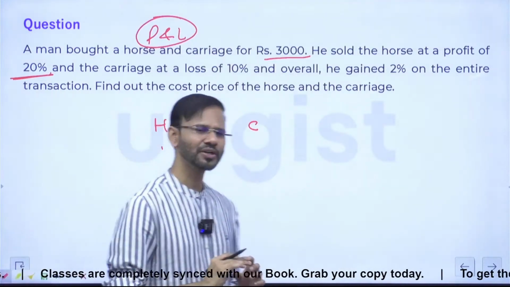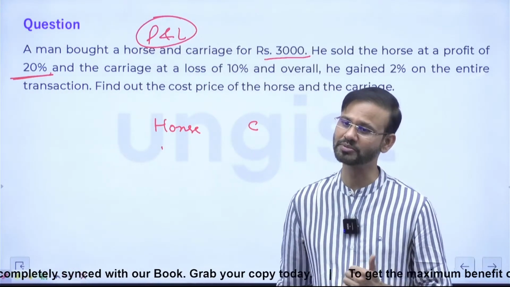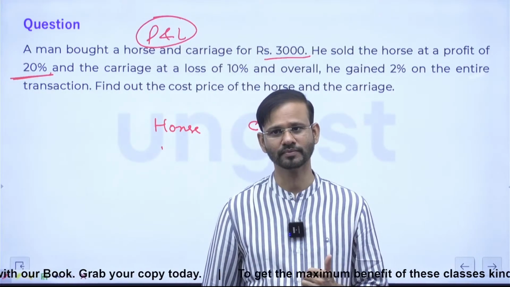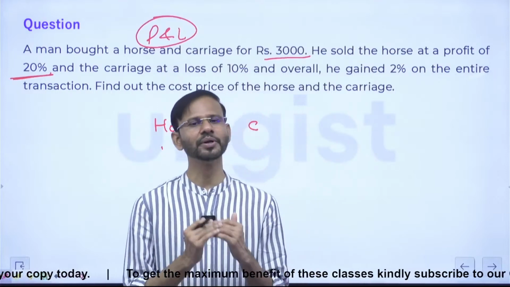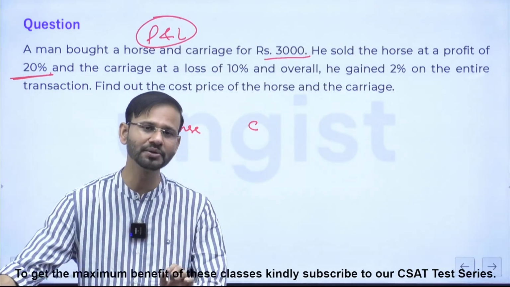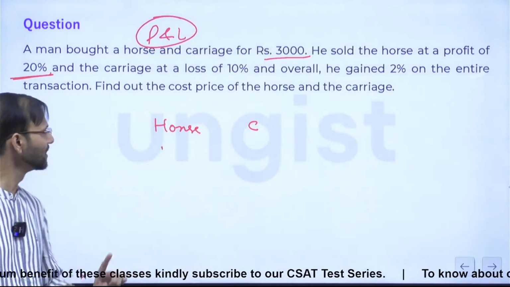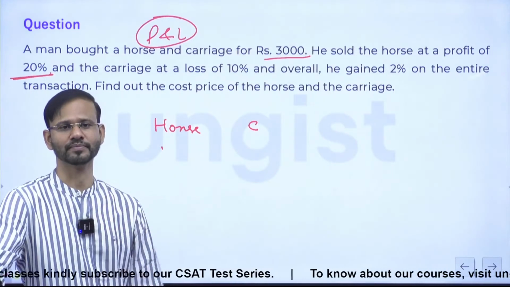20% profit. Do you understand what is 20% profit? I mean, what is the mathematical significance of 20% profit? Cost price plus 20% of it. Yes, guys. If an article is sold at 20% profit, it means the article is sold at 120% of cost price. Everybody clear? 20% profit means SP is equal to 120% of CP.